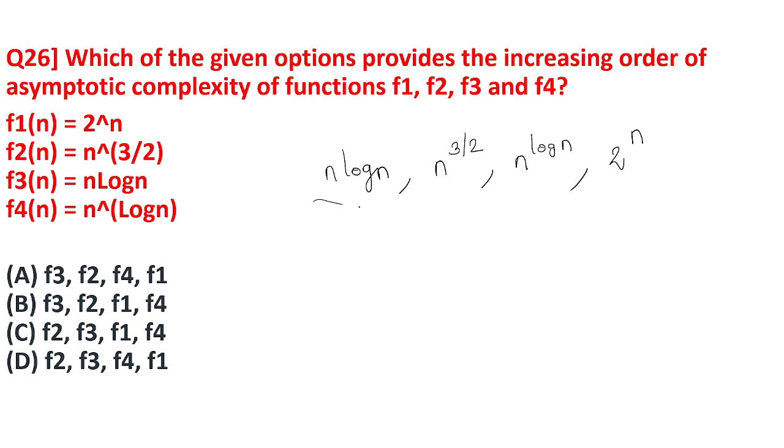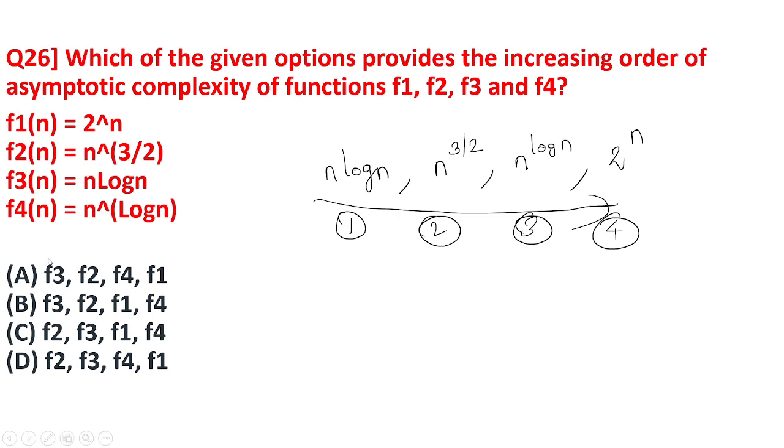So this is the increasing order of time complexity. The correct option is option A, F3, F2, F4, F1.